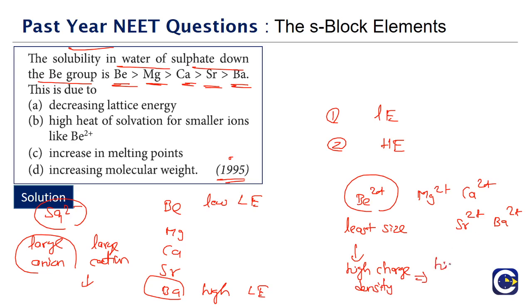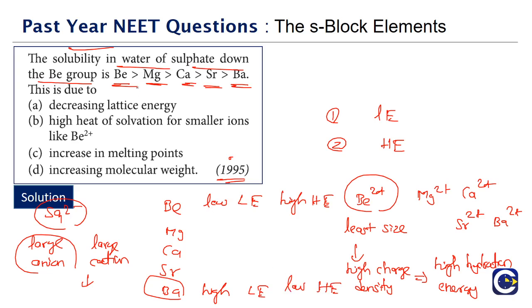So the hydration energy is going to be high. In case of beryllium the hydration energy will be high, and in case of barium it will have low hydration energy.